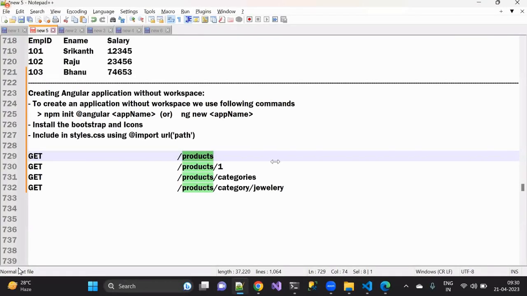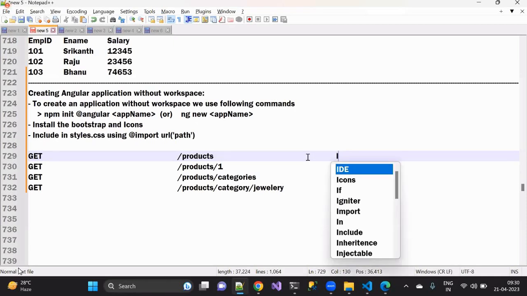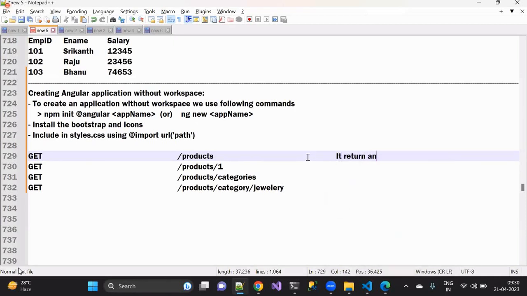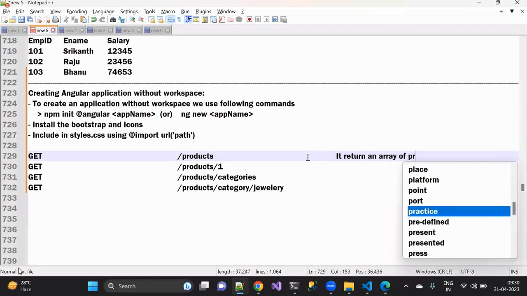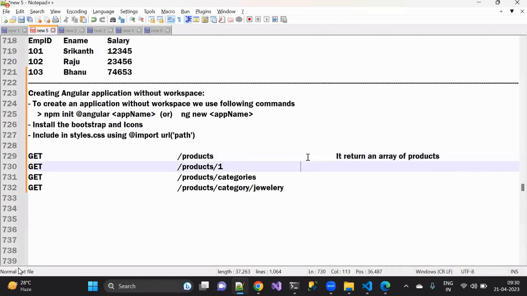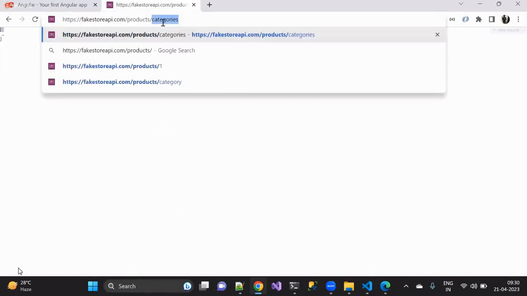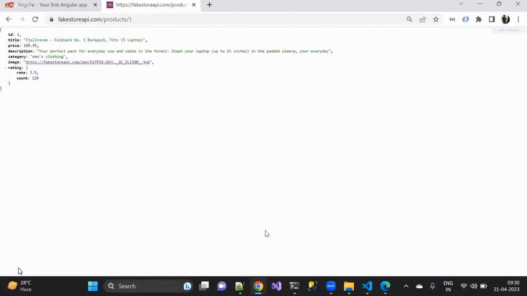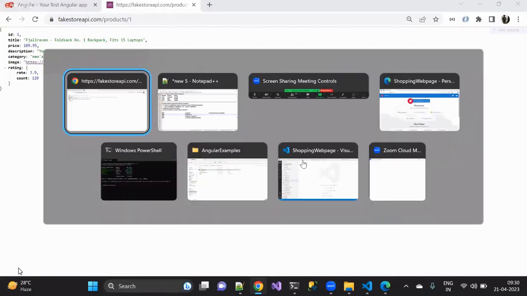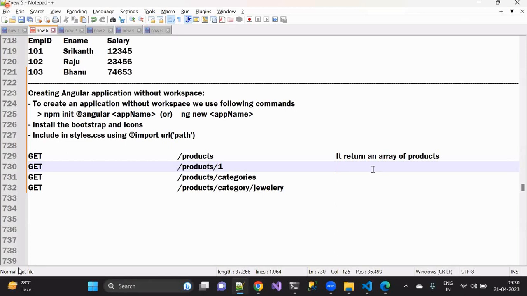That means I can say that when I send a request to this particular one, it returns an array of products. At the same time, when I'm sending a request to products slash, when I give 1, what happened? I'm able to get a single object here, right? Yes or no? I'm able to see a single object here.